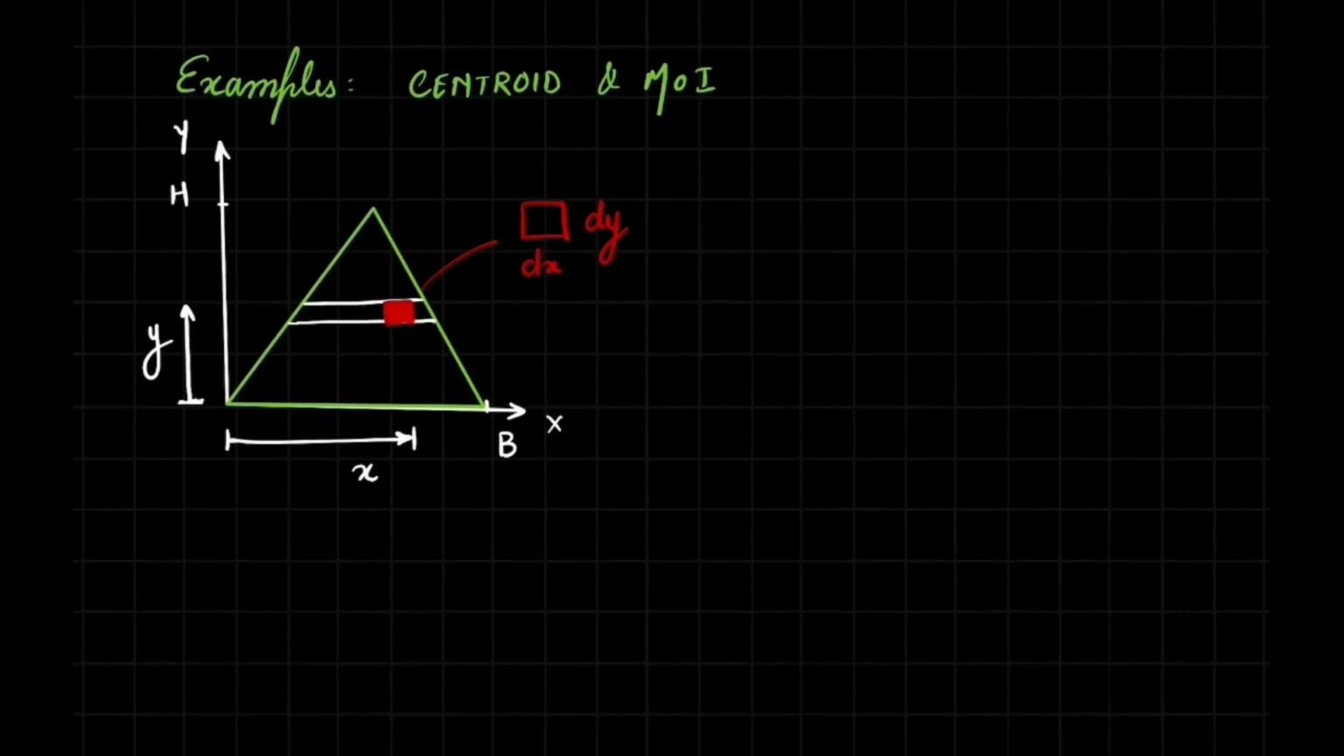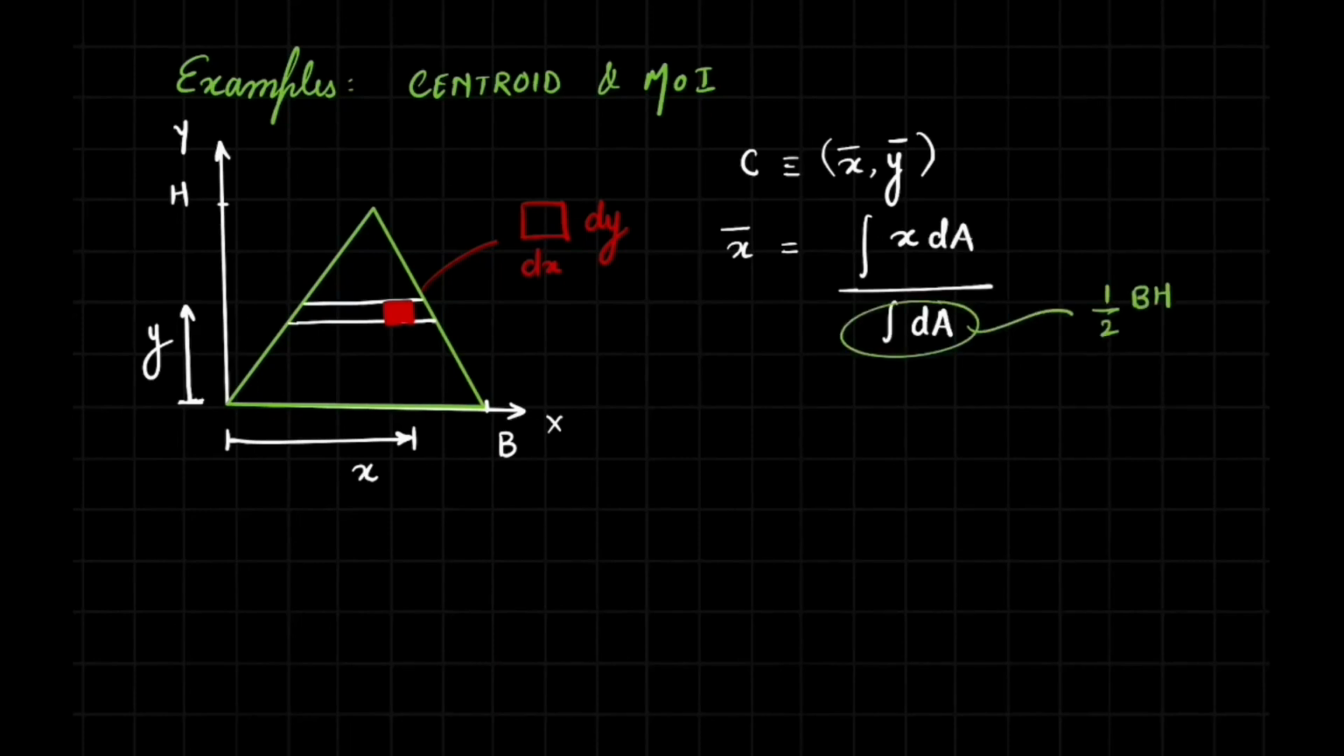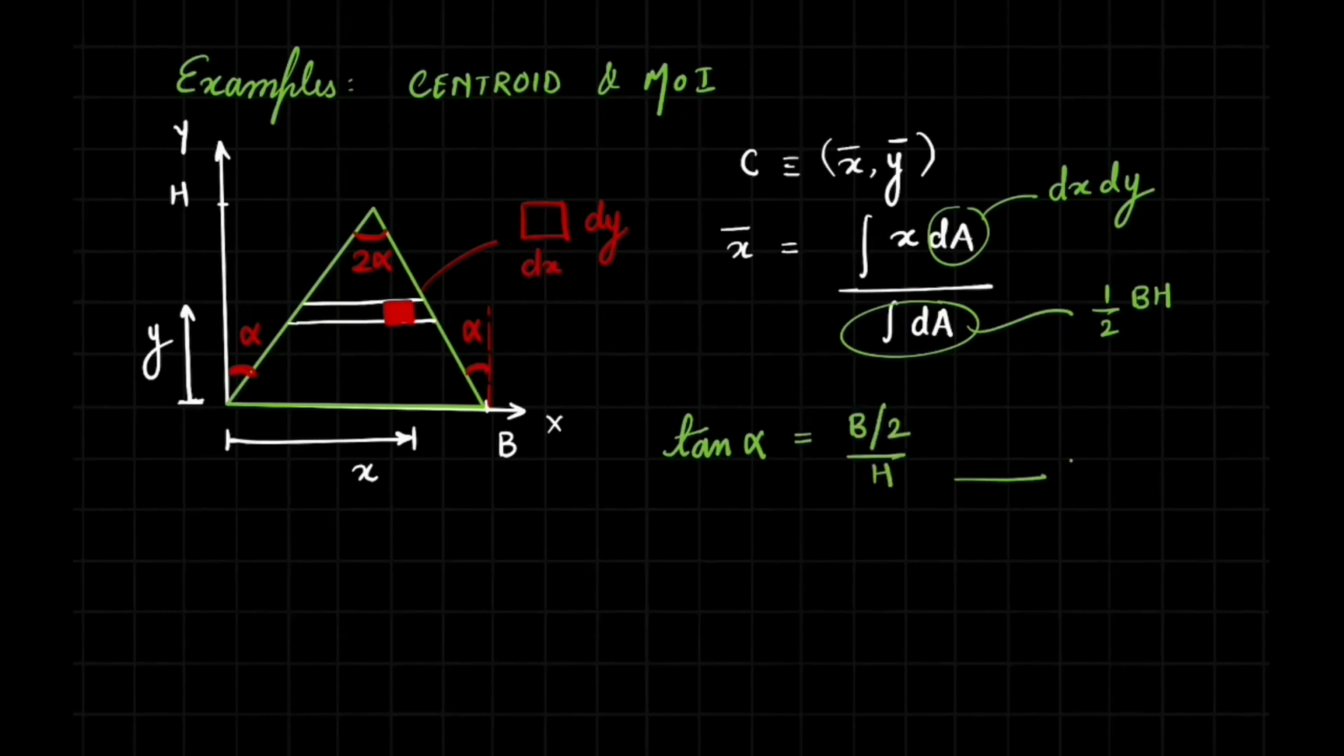Now the centroid is given by x bar comma y bar, and the x coordinate of the centroid is given by this formula that we have seen earlier, and the denominator is nothing but the total area of the triangle. Also assume that this is an isosceles triangle and alpha is the angle between the sides and the vertical.